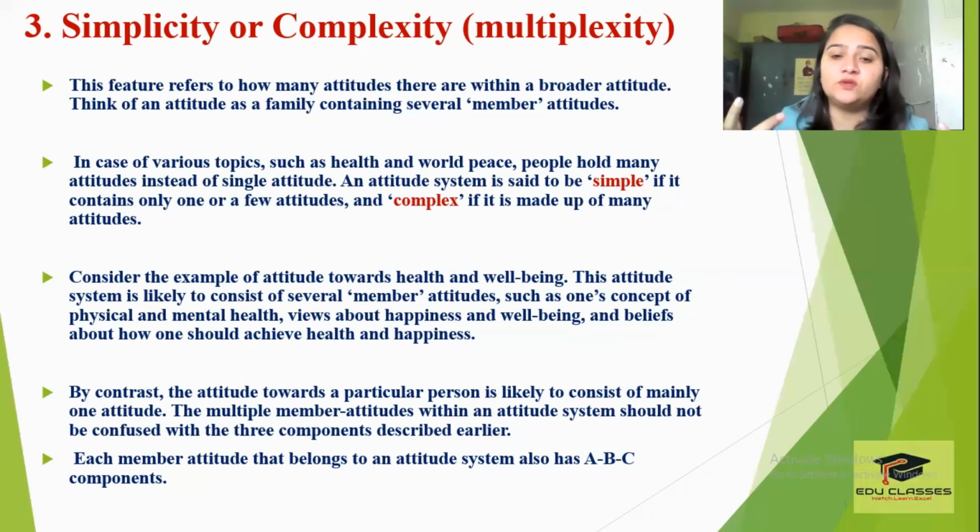So अगर आप well-being को देख लें तो इसके अंदर भी आपके mental health, physical health, happiness, well-being, how you should stay fit, what is the right way to achieve health and happiness. All of these will be minor attitudes within a bigger attitude. So therefore this will be an example of a complex attitude.